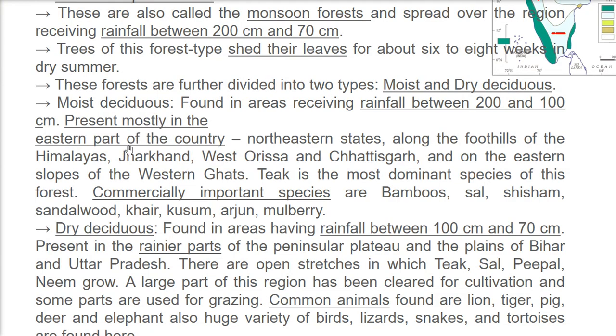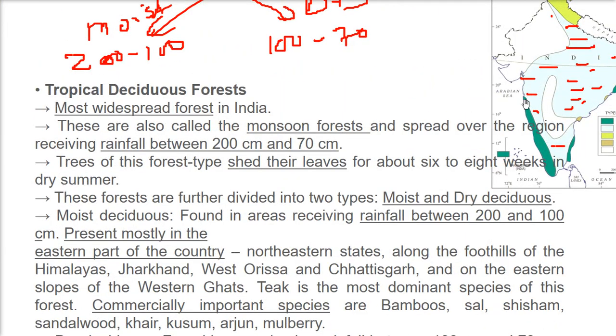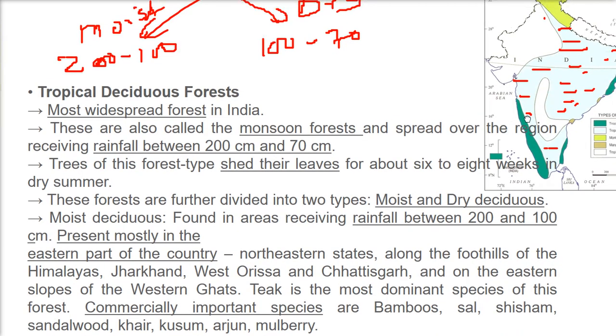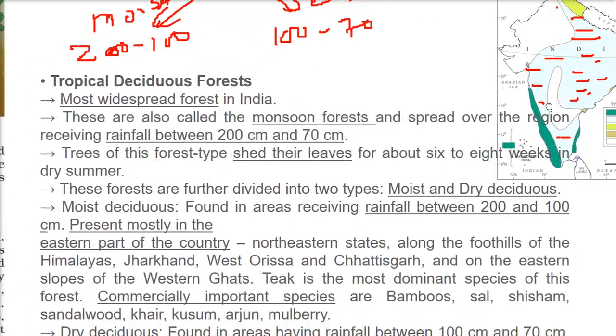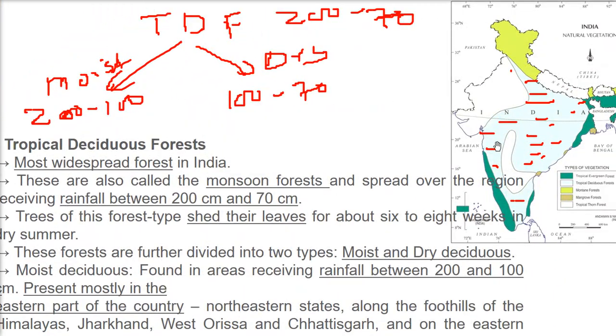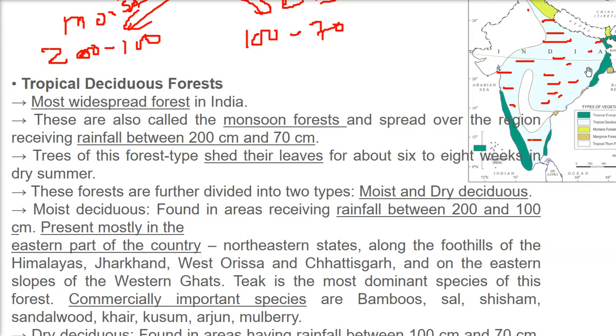Presently we get this in the eastern part of the country, that is the northeastern states along with the foothills of Himalayas, Jharkhand, western Odisha, Chhattisgarh, and on the eastern slopes of the Western Ghat. So this is Western Ghat, and on this side is the eastern side of the Western Ghat, right? And the northeastern states here. Then we have Himalaya, this region, Jharkhand, Odisha, this is Odisha, and Chhattisgarh, this area.